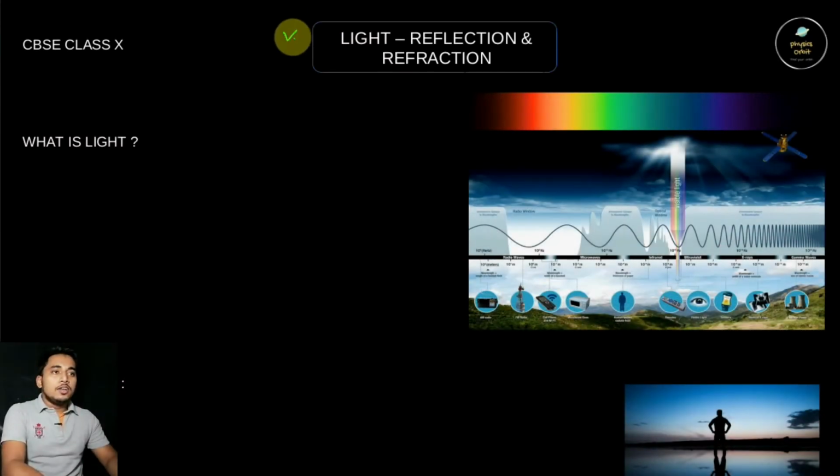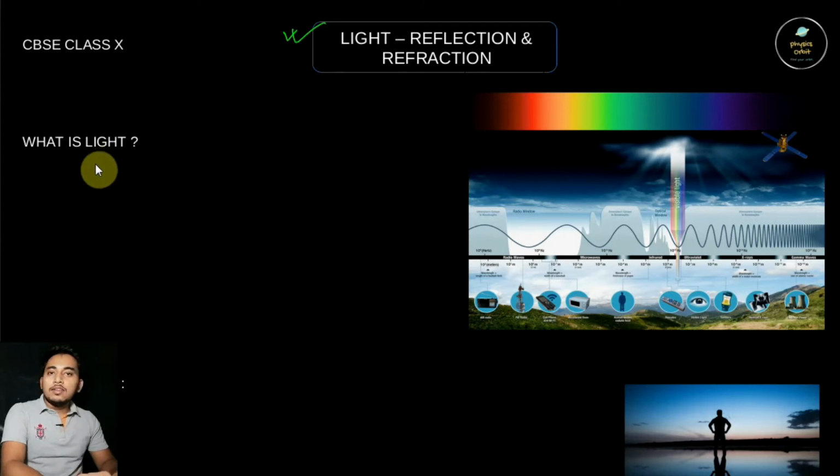First you have to see light, reflection and refraction. First of all, we have to know what is light. If I ask you what is light, then some of the students will answer that light is a ray, and some of them will answer it is a wave. So what is light? We know that light is a ray, but most of the physical phenomena can be explained with the wave nature of light.